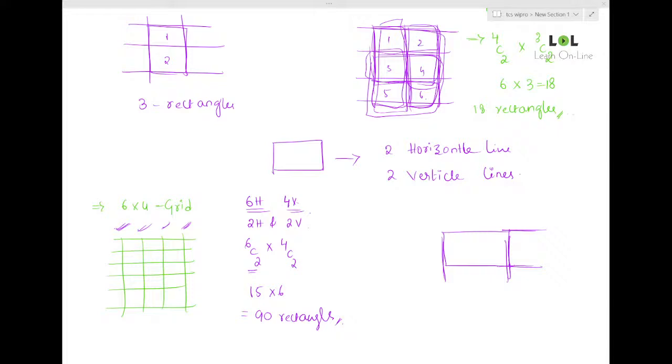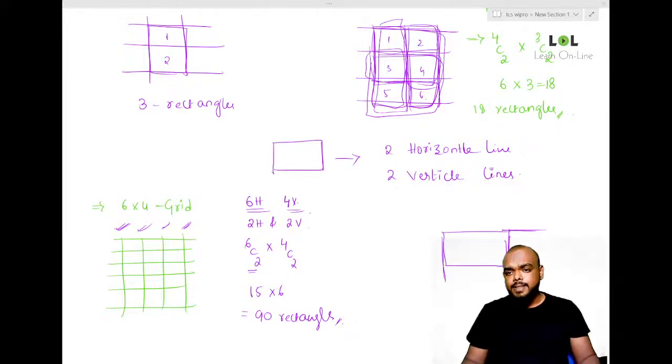Okay, perfect. So let us start today's session. So we were doing what? Permutation and combination, right? We were doing permutation and combination. Let us continue with the same concept.